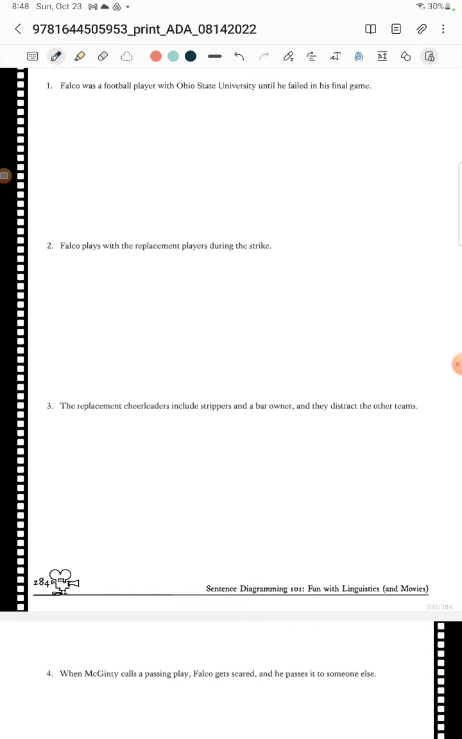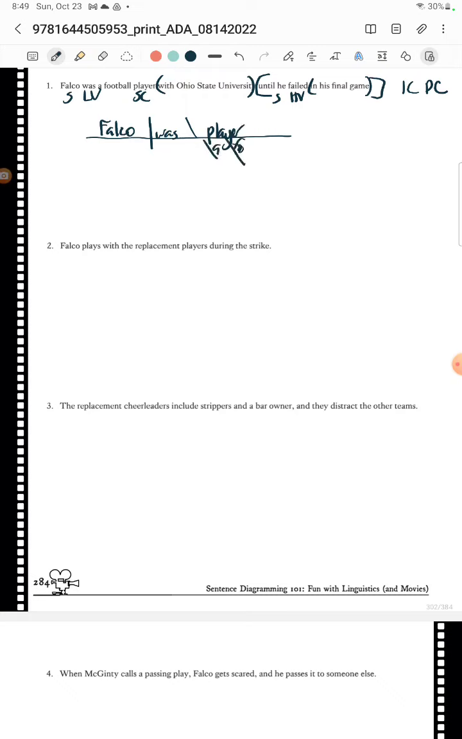All right, so what do we have? We have Falco was player, and then that's where he was. And then we have until he failed. So we have an independent and a dependent. That looks like a complex sentence. And then where he failed was in the game. We put our independent on top. So Falco was what? He was a player. He was a football player. Oh, he was with. That's where he was, right? So he was with Ohio State University.